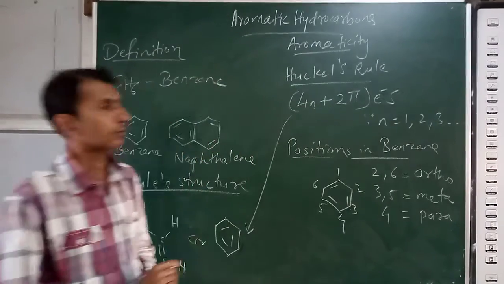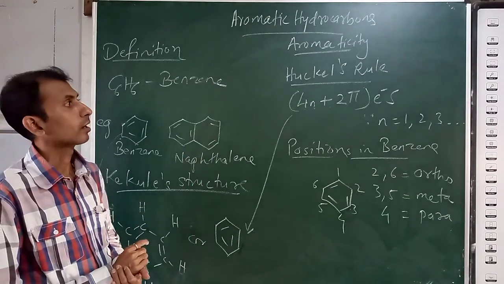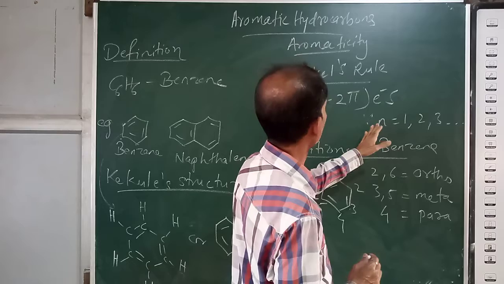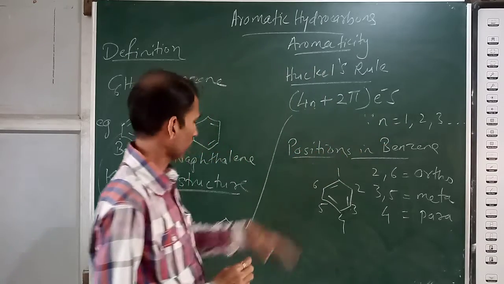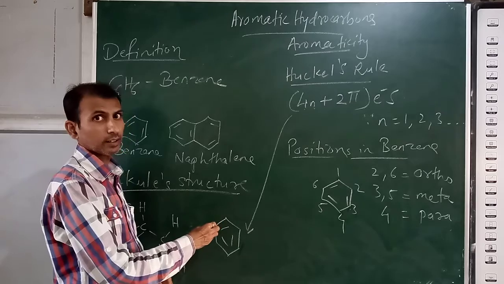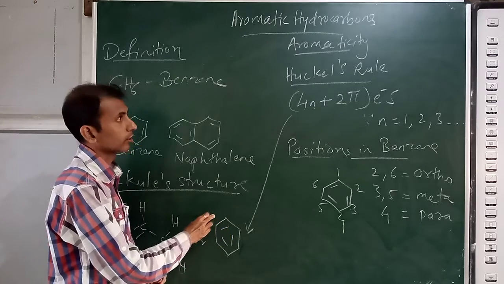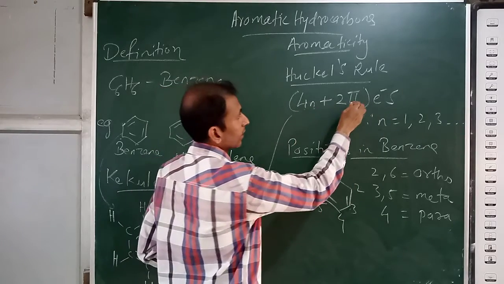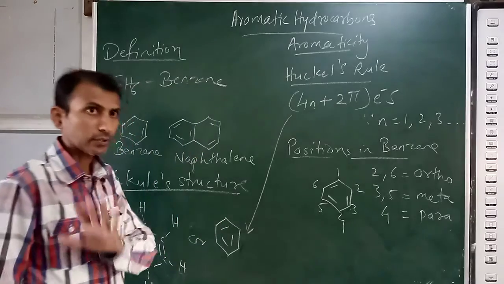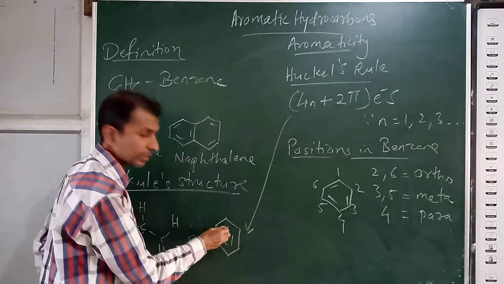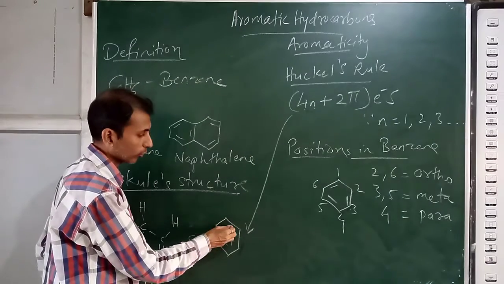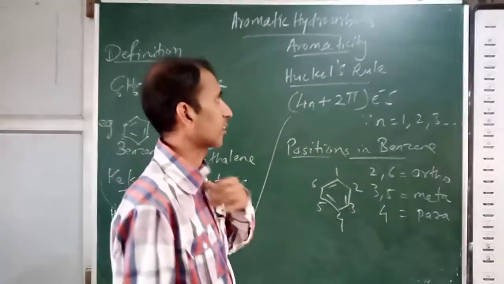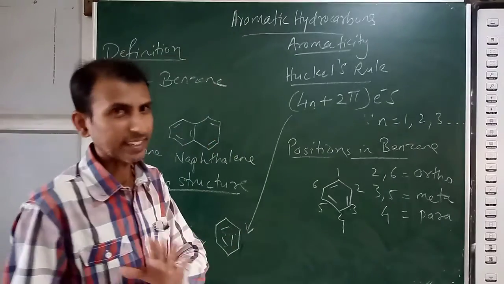Here, n stands for the number of benzene rings. So how many benzene rings here? 1. So substitute n equal to 1. 4 ones are 4, 4 plus 2, 6. 6 pi electrons are there here. Let's see: a double bond means one bond is sigma, one bond is pi. So 2 electrons here, 2 electrons here, and 2 electrons here. So we have 6 electrons. That's why the benzene ring is aromatic.